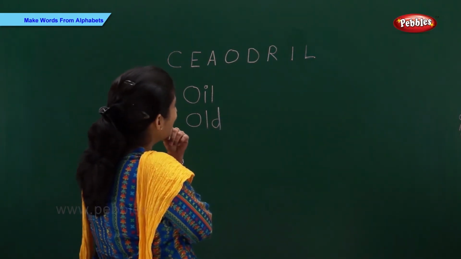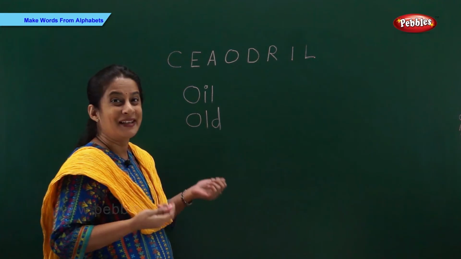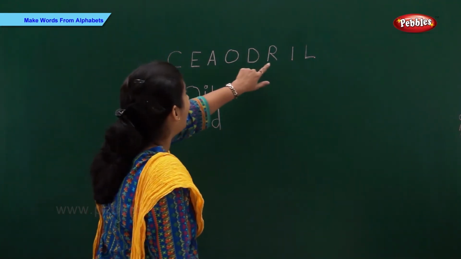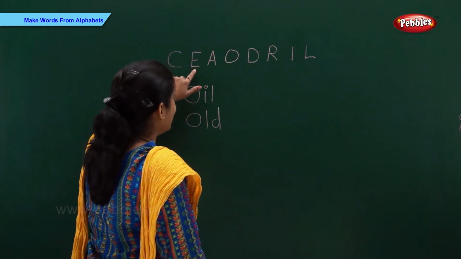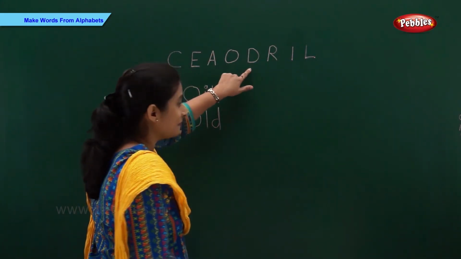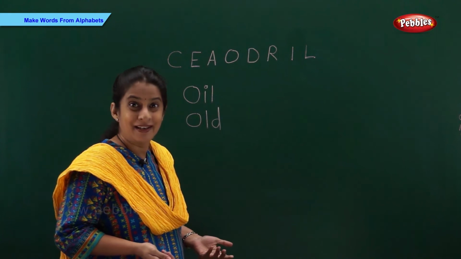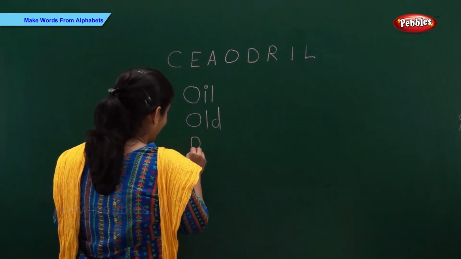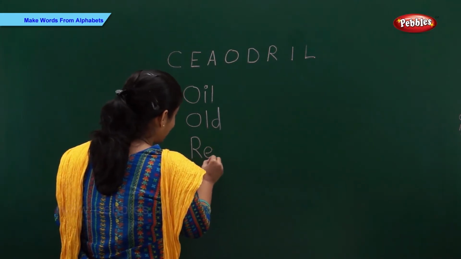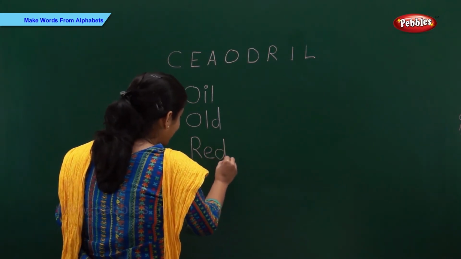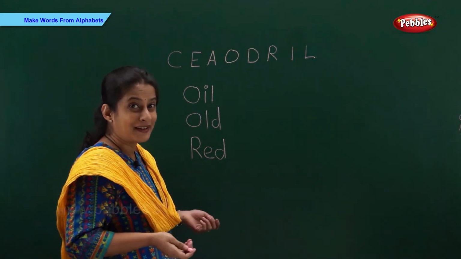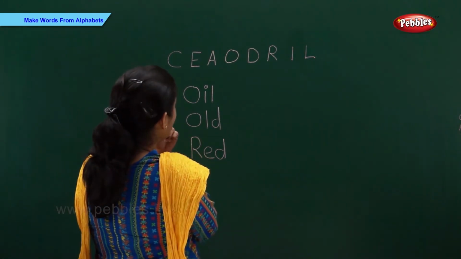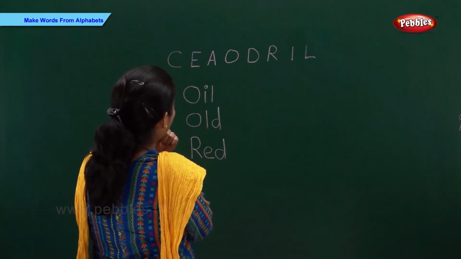Can anyone help me? Come on, tell me fast. Right, we can make R-E-D, red. Now, one more word. Which other word? Come on, think fast.